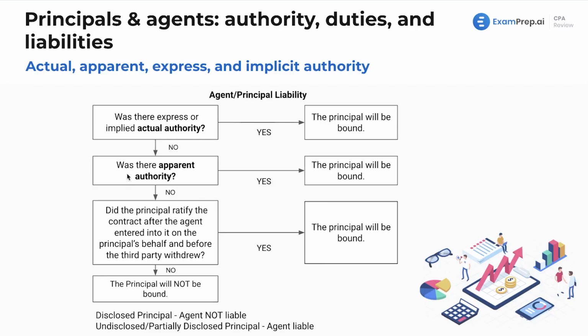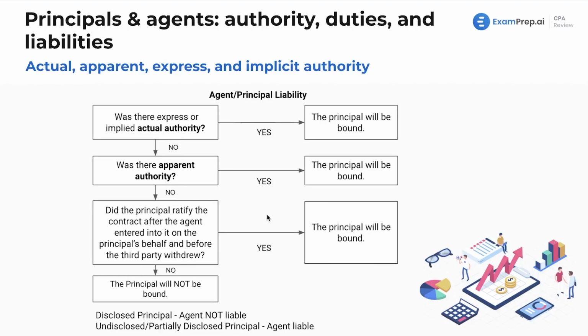Pretty straightforward. Was there apparent authority? Well, if there was apparent authority, then yeah, the principal will still be bound to that contract. If not, did the principal ratify the contract after the agent entered into it on the principal's behalf and before the third party withdrew? So in that case, let's say the waiter offers a free meal, even though the waiter did not have the authority to do that. But then the principal, meaning the business owner of the restaurant, came in and said, yeah, you can totally give that free meal. Hey, sorry for the bad service.